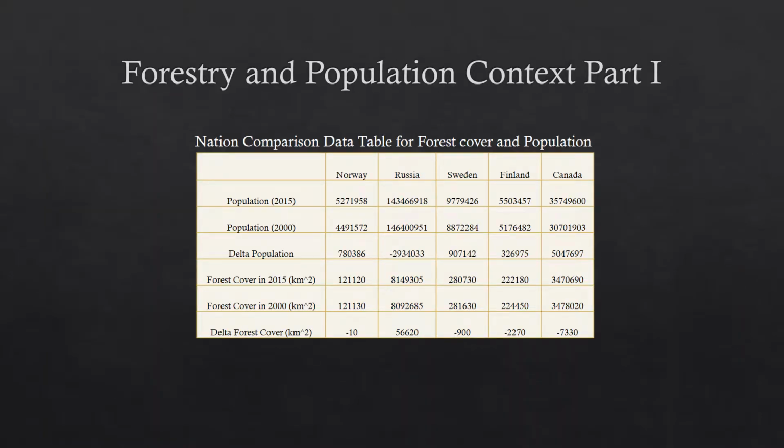In this data table, Norway, Sweden, Finland, and Canada have experienced loss of forest cover as their population increased from 2000 to 2015. Russia has experienced a gain of forest cover as its population decreased from 2000 to 2015. This dataset displays an approximate correlation between population and forest cover, in which population growth decreased forest cover and population loss increased forest cover. However, forest loss in Norway is not as severe as in Sweden, Finland, and Canada, despite having population growth and the expansion of the oil and gas industry due to several social and economic factors.